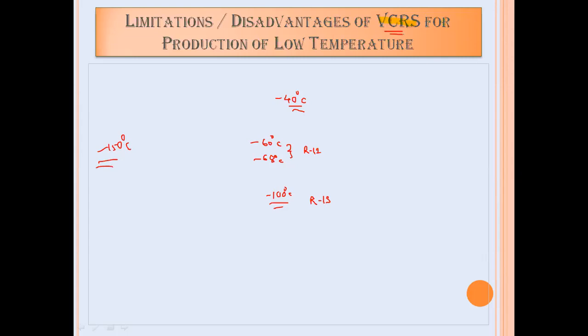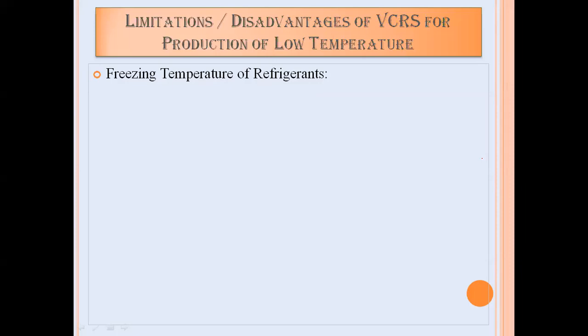Why is it not possible? Can anyone tell me why it is not possible to obtain a temperature below minus 150 degrees centigrade by using the PCRS system? There are some practical limitations for production of very low temperature with the PCRS system. Out of that, the first limitation is the freezing point temperature of the various refrigerants.